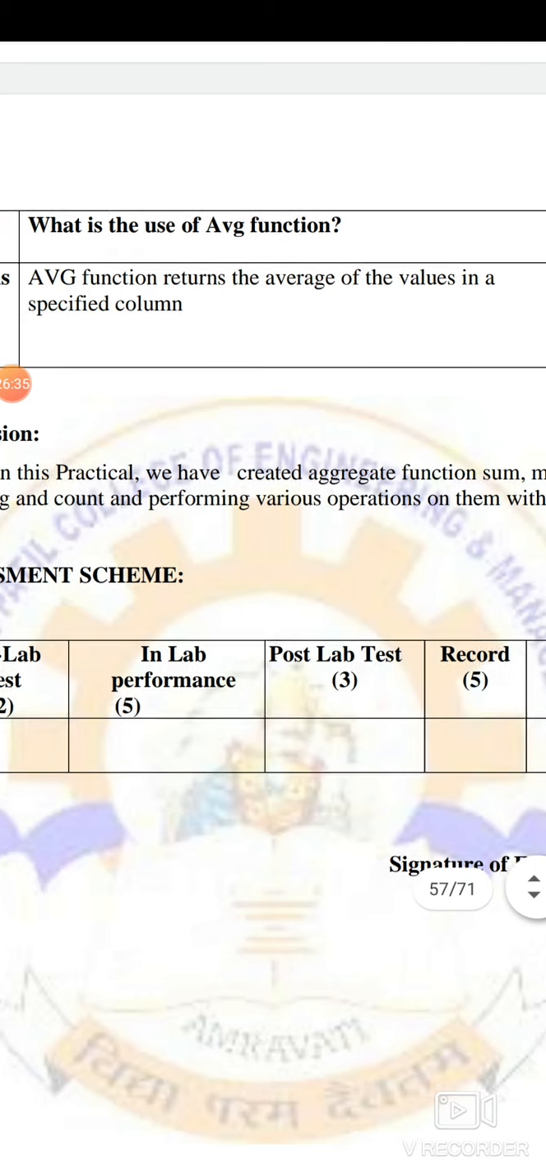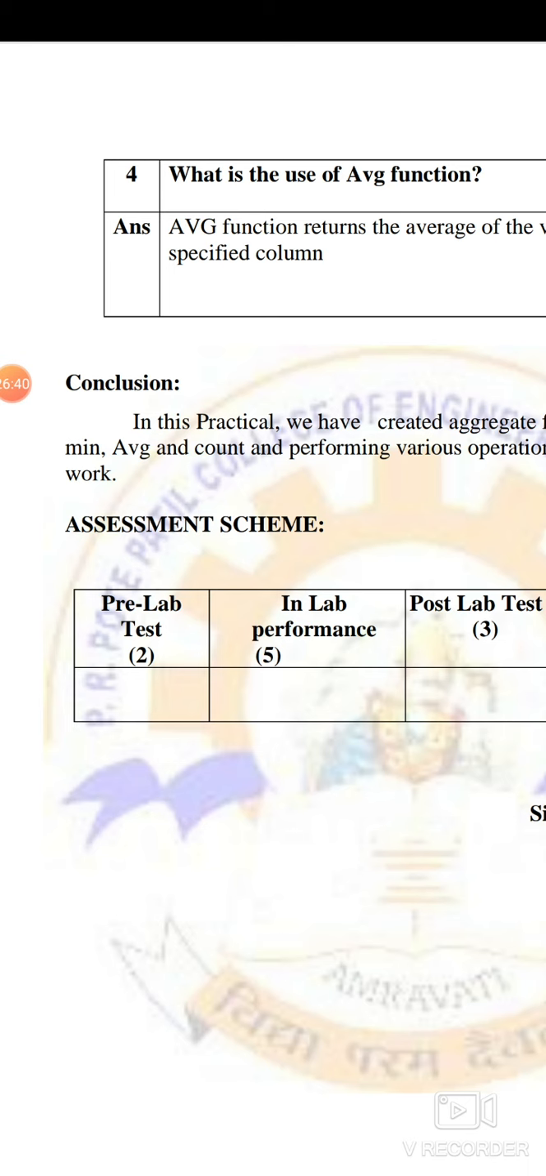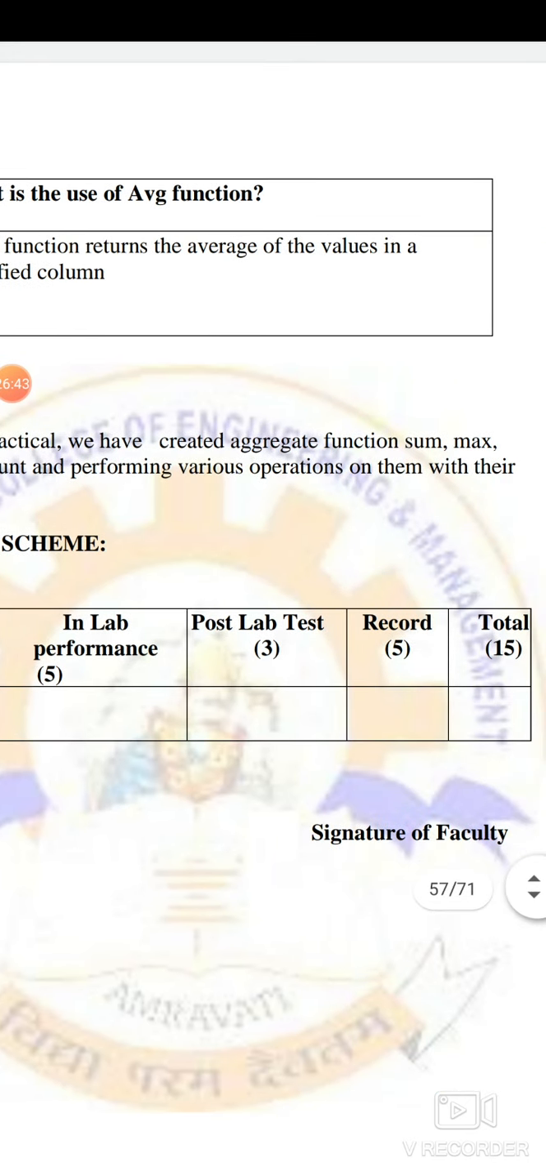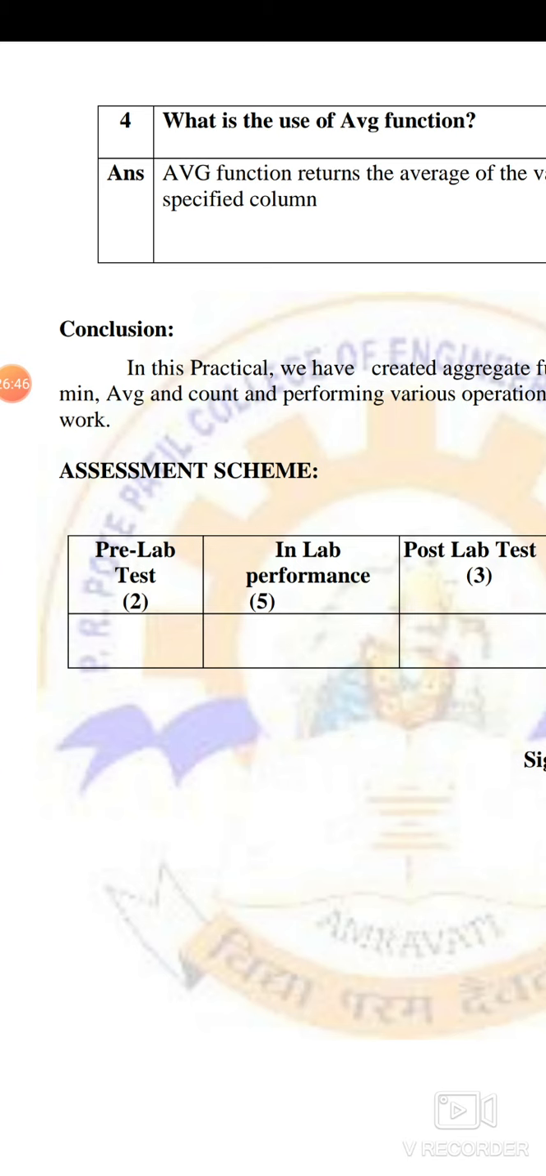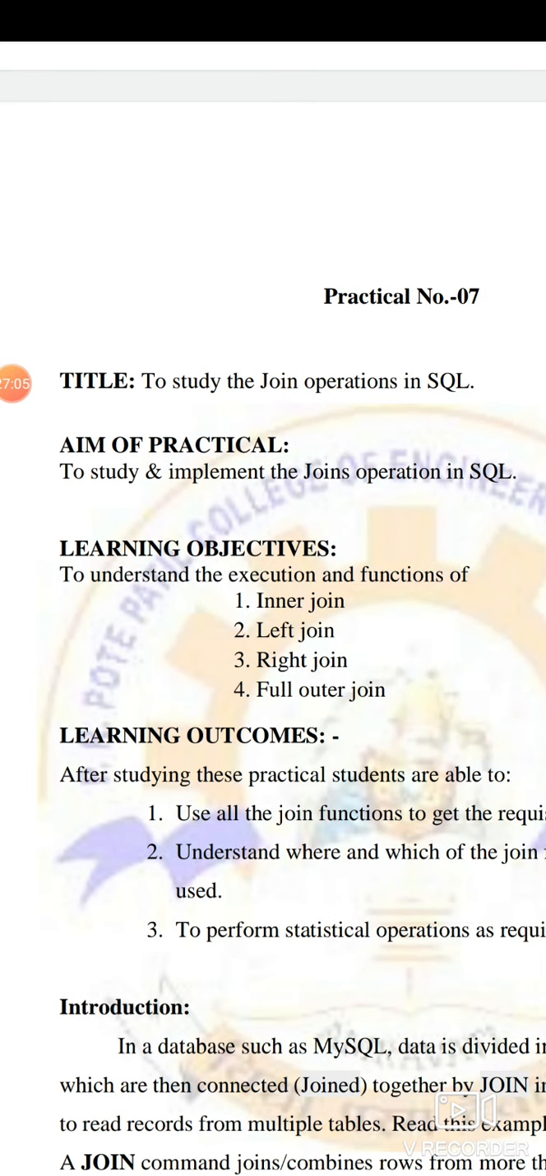In this practical, we have created aggregate functions sum, max, mean, average, and count, and performed various operations with them. We have seen the queries for maximum, minimum, average, count, and sum. So this is what we have seen in this particular practical. Today we have seen 2 different practicals, the 5th and 6th. In the next practical, we are going to see the join operations. We have already seen the different kinds of join, such as left join, inner join, right join, full join, and so many others. We will see them in detail in the next practical.